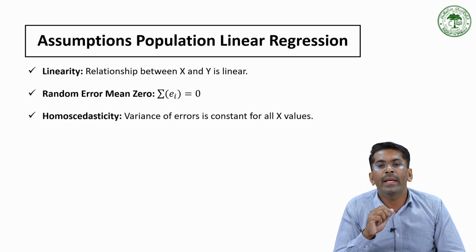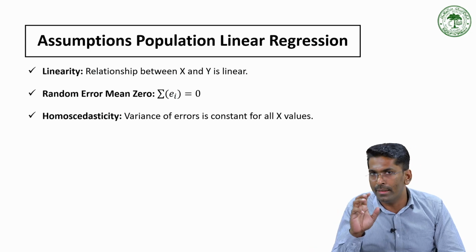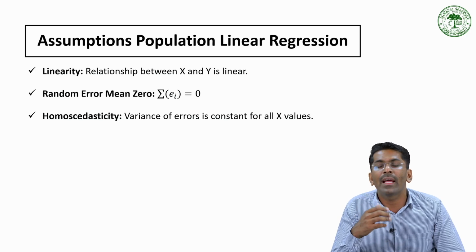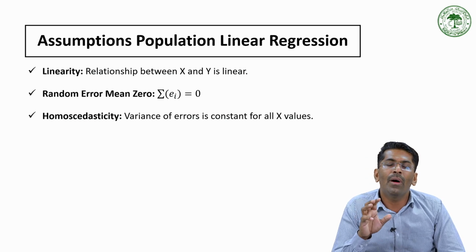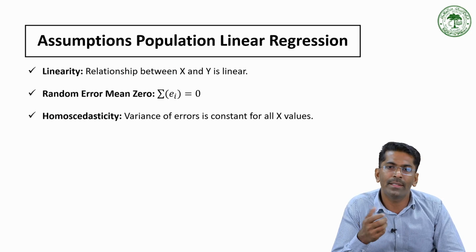Then the third one is homoscedasticity. Homoscedasticity means that the variation in the error term should be constant for all values of x. That means if the variance changes, for example, the error gets larger as x increases, it is called heteroscedasticity, which can distort our statistical analysis or statistical tests.